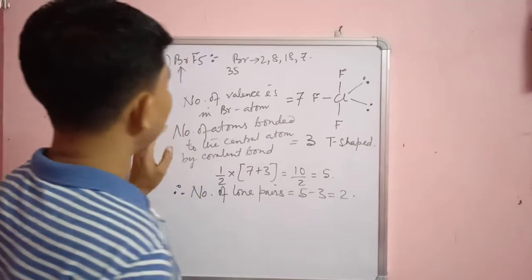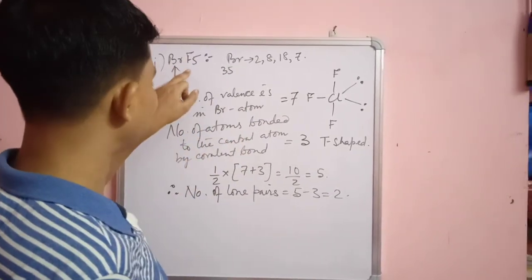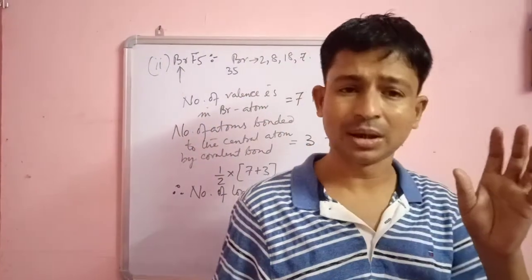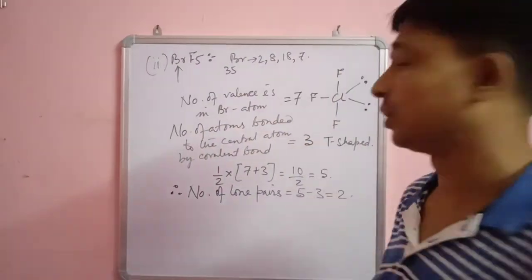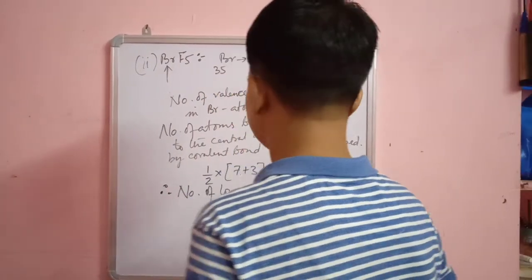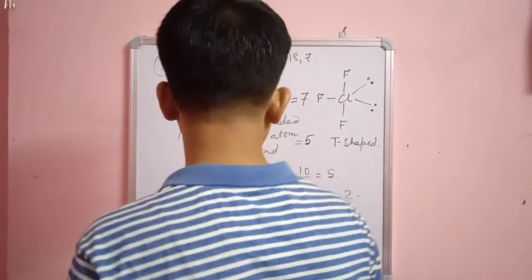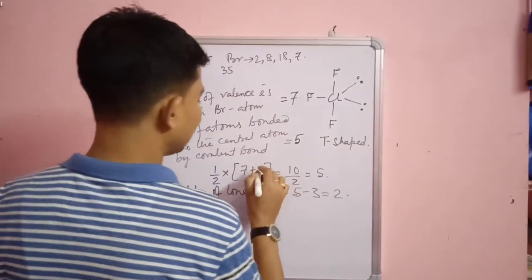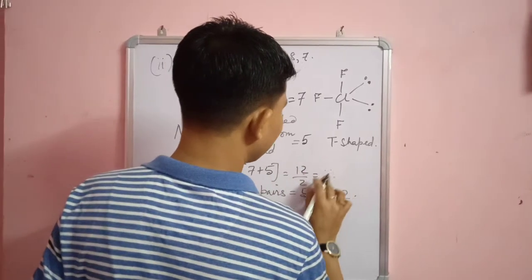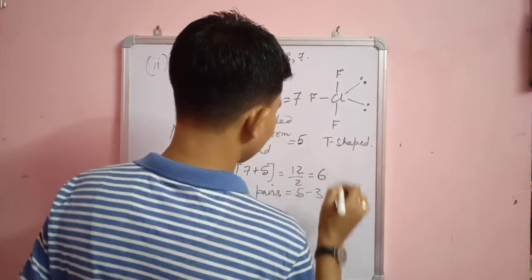Now, the number of atoms bonded to the central atom by covalent bonds. How many atoms are bonded to bromine? 5 atoms. So the number of atoms bonded to it is 5. So the answer will be half into 7 plus 5. 7 plus 5 means 12, and 12 by 2 means it will have 6 bonds.